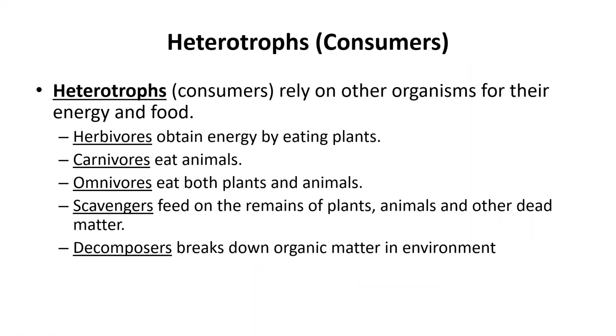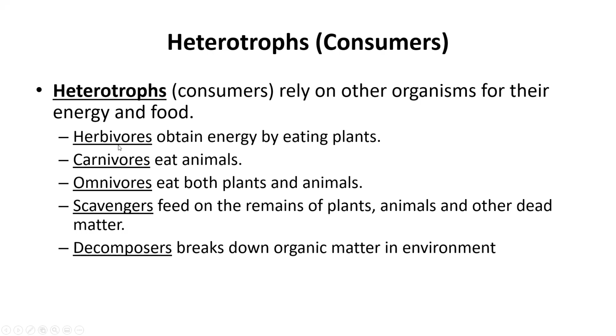Now, after producers, we have what are called consumers or heterotrophs. These are the organisms that rely on other organisms for their energy. So these are the organisms that either consume a producer, meaning they eat some kind of plant or bacteria, or these consumers might eat another consumer, another animal that has eaten the grass or the leaves, or consumers can eat a combination of both plants and animals. So depending on what you eat depends on the term that we use.